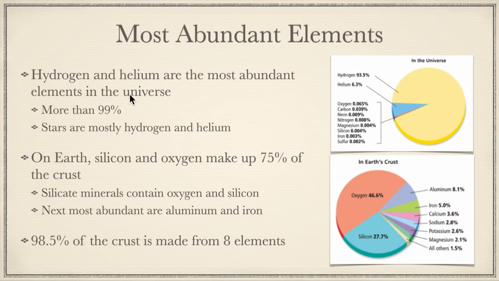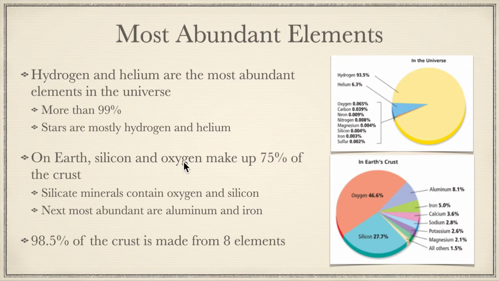Okay. Why? Stars are mostly hydrogen and helium. A lot of interstellar gas is hydrogen and helium. A lot of nebulae are made of hydrogen and helium. So on Earth, it's a different story.